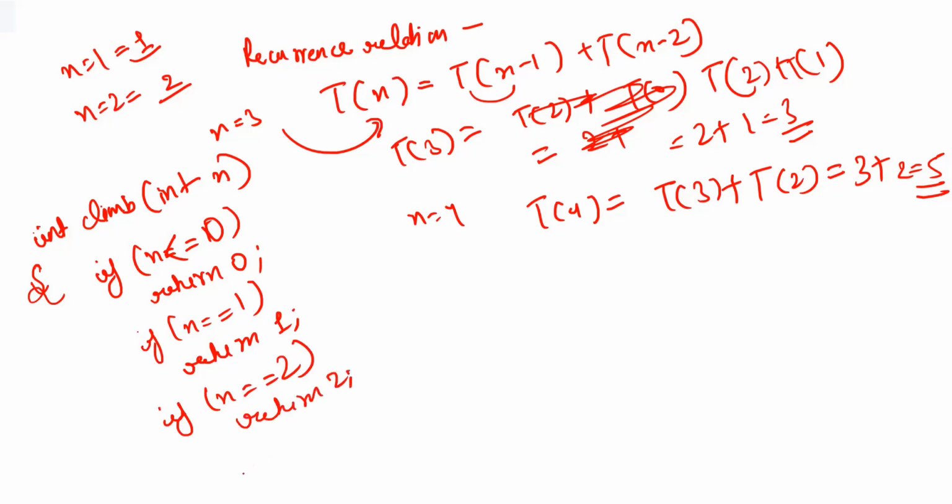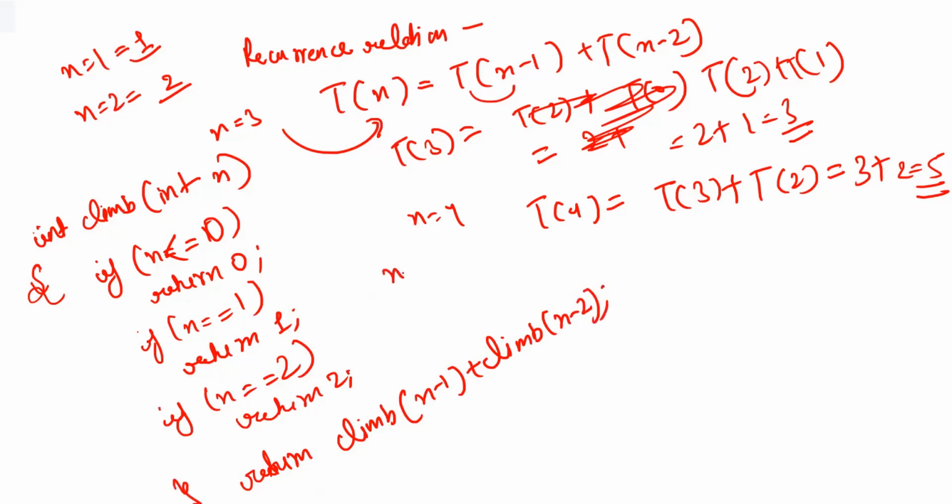Otherwise, you will be making a recursive call on that function itself. So otherwise, you'll be returning climb n minus 1 plus climb n minus 2. So for example, let's suppose n equal to 4 we gave. 4 is less than or equal to 0? No. 4 equal 1? No. 4 equal 2? No. Now we are going to make a recursive call, that is climb n minus 1. So 4 minus 1, that is going to give you 3.